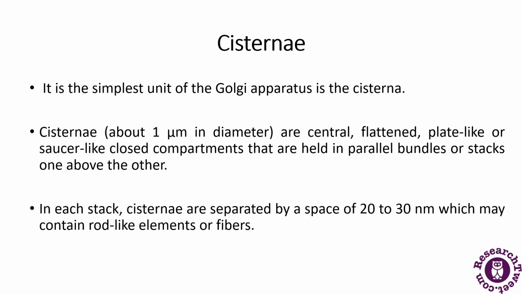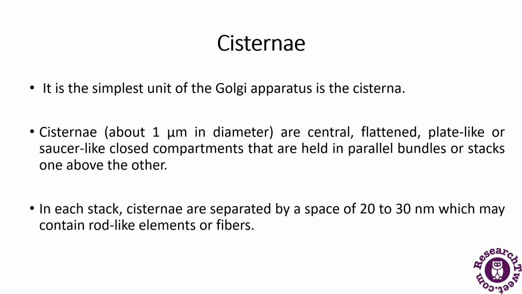First is cisternae. The cisterna is one of the simplest units of the Golgi apparatus. Cisternae are central, flattened, plate-like, saucer-like closed compartments that are held in parallel bundles or stacks, one above the other.